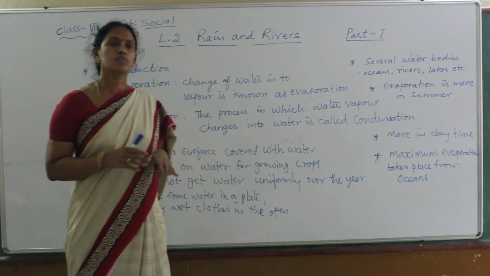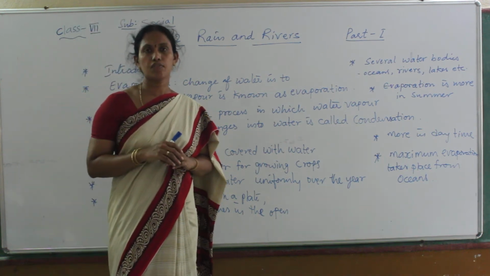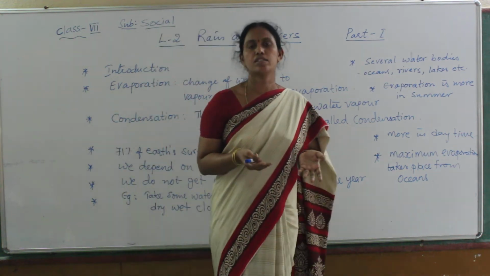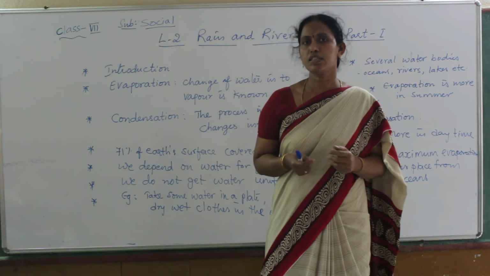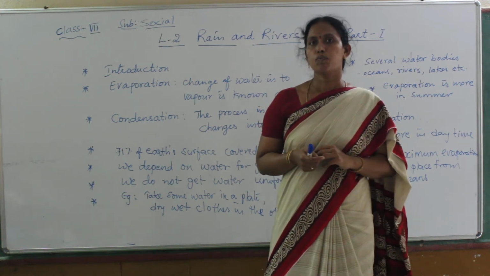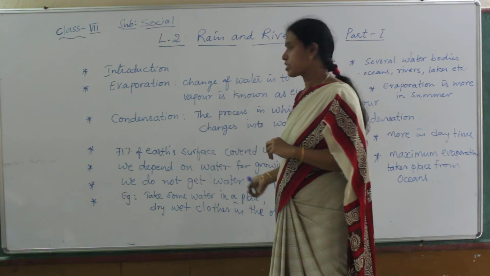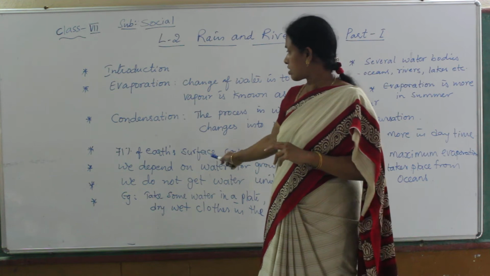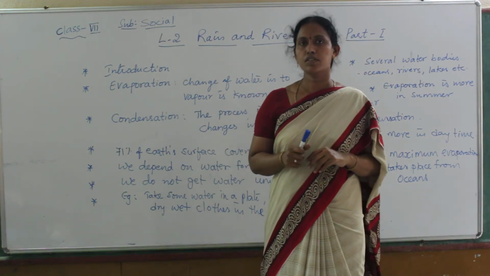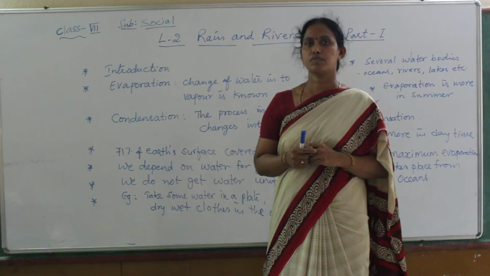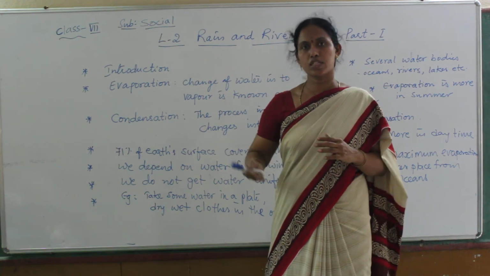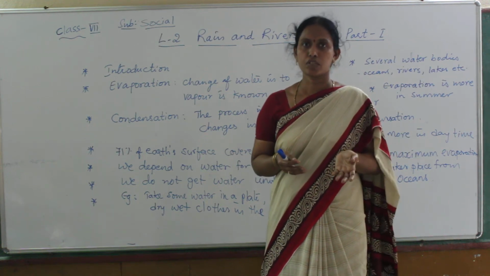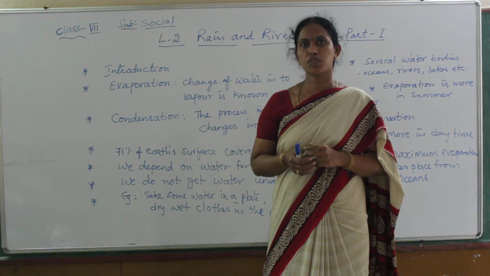Is that water on this earth uniform throughout the year? No. Sometimes we get heavy rains, sometimes we do not get rains. 70% of the earth's surface is covered with water, we know that. On this 70% of water, which kind of water are we getting? Is all water fresh water? No. Some water is salty, some water is hard. Only some is fresh water that we are getting.